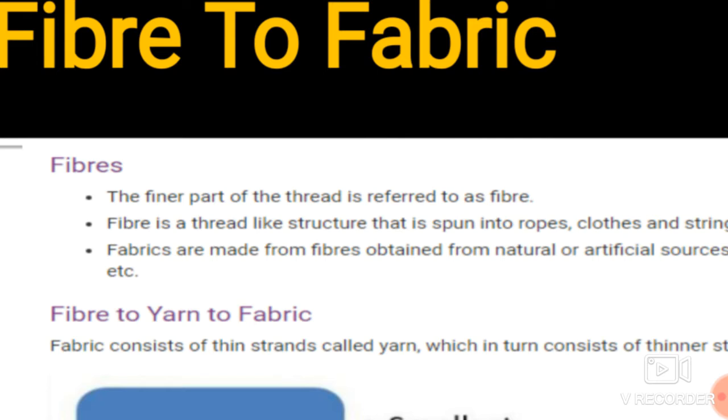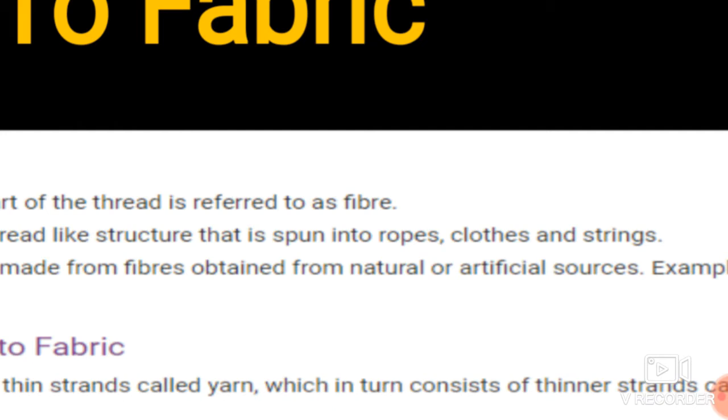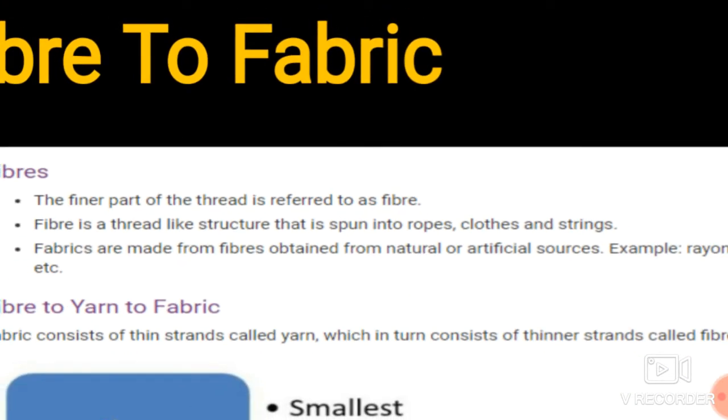Fiber is a thread-like structure that is spun into ropes, cloths and strings. So from a single fiber, whenever single thread, double thread, triple thread, more threads come together, they are referred to as fiber and they are spun into ropes, cloths and strings.